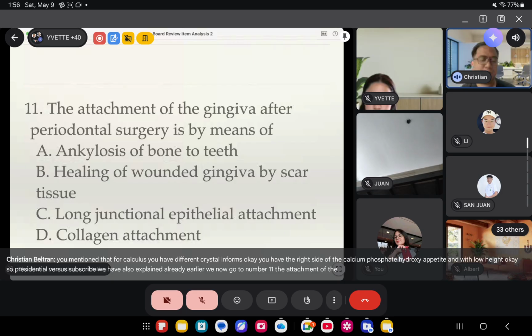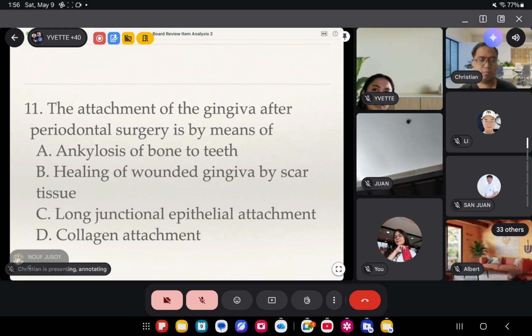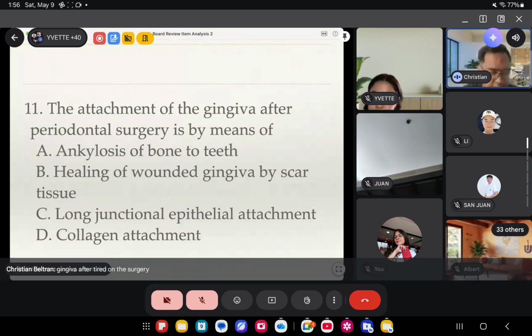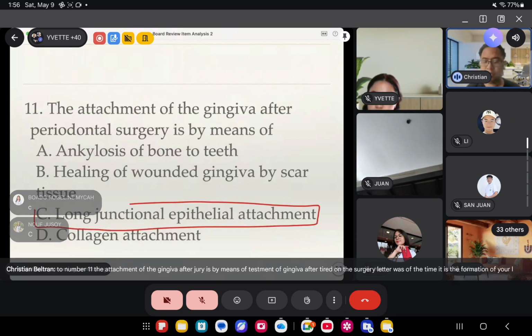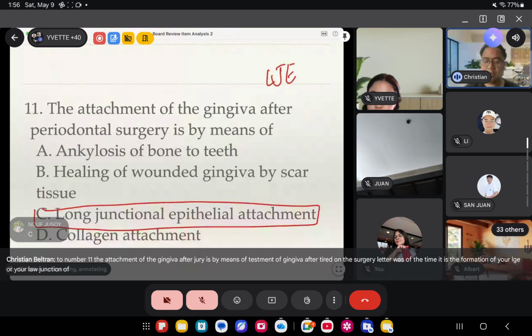The attachment of the gingiva after periodontal surgery is by means of: stenosis, healing of wound, gingiva-based scar tissue formation, long junctional epithelium. Most of the time, it is the formation of your LJE, or your long junctional epithelium.